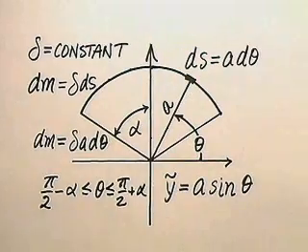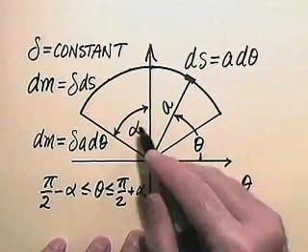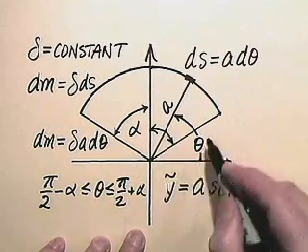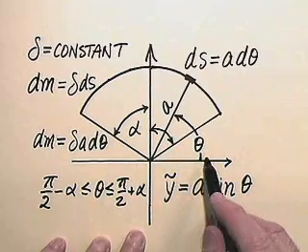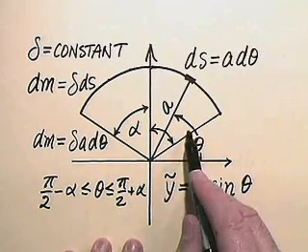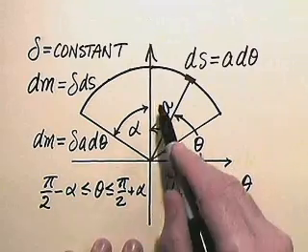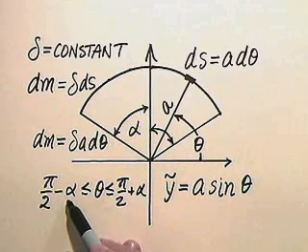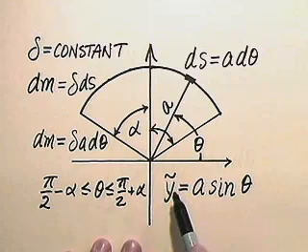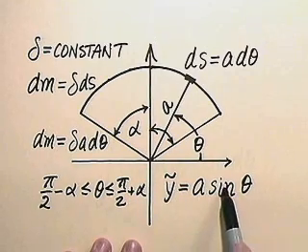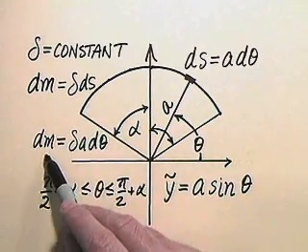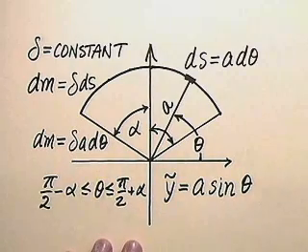Now let's see how we find our limits of integration. Here's our picture again. Notice our angle here is alpha this way and this way, and theta, of course, is measured from the positive x-axis. So our theta is going to vary from pi over 2 minus alpha all the way around to pi over 2 plus alpha. That is, we're going to be integrating from pi over 2 minus alpha to pi over 2 plus alpha. Remember, our y tilde is a sine theta, ds is simply a d theta, and dm is delta ds, so dm is delta a d theta.